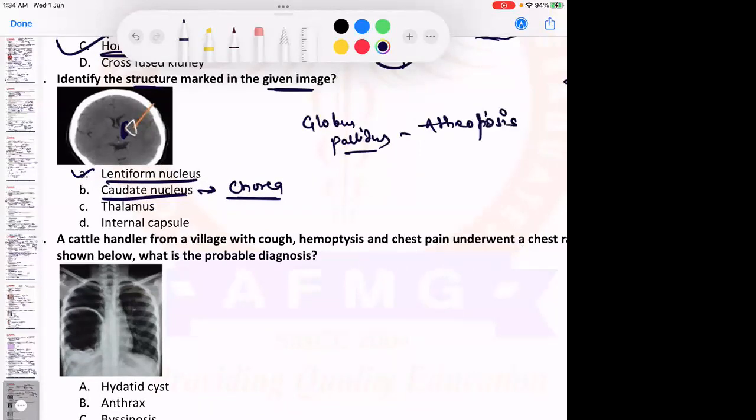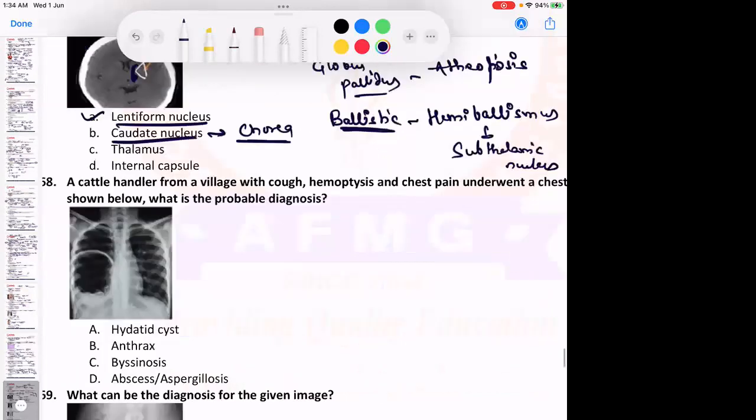And there was a question in NEET PG. There are large flinging movements of the hands. This is what is called ballistic movements. They classically gave ballistic movements of the hand. That is what is known as hemiballismus. And hemiballismus is due to damage to which structure? Hemiballismus is due to damage to the subthalamic nucleus. No issues with this. Please remember this.